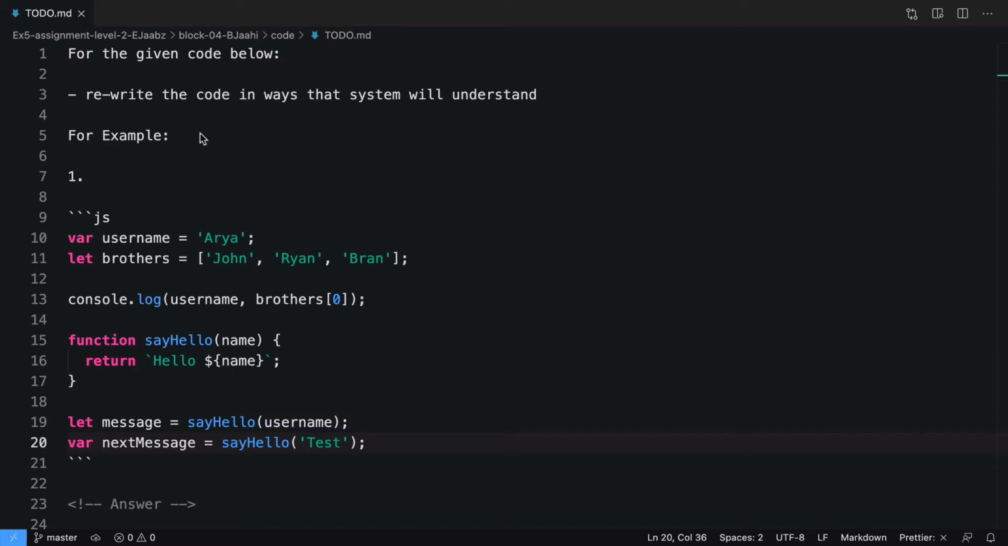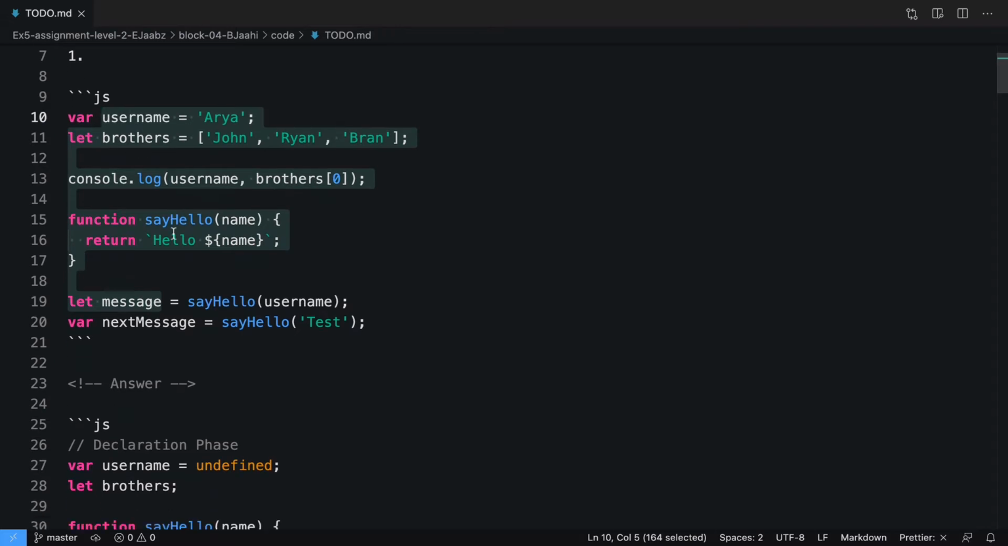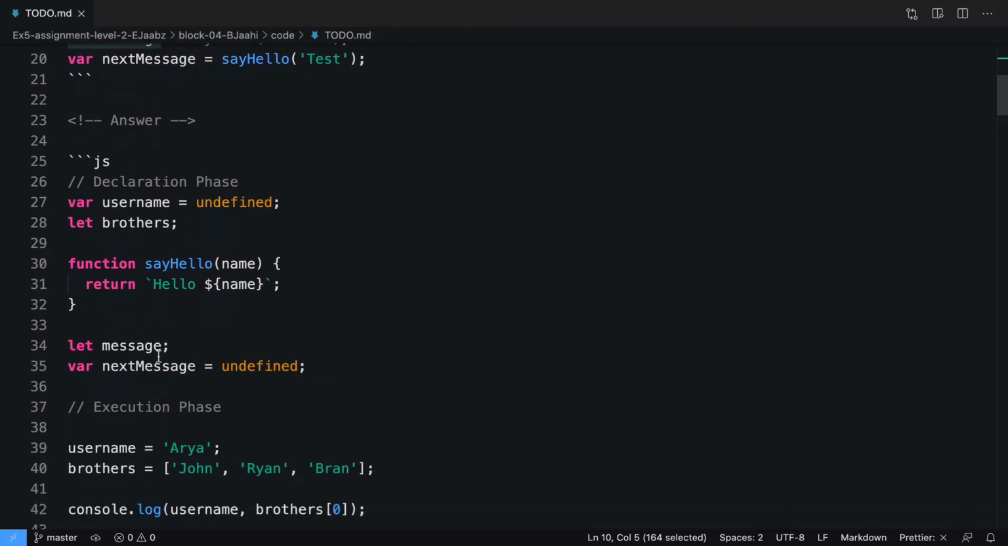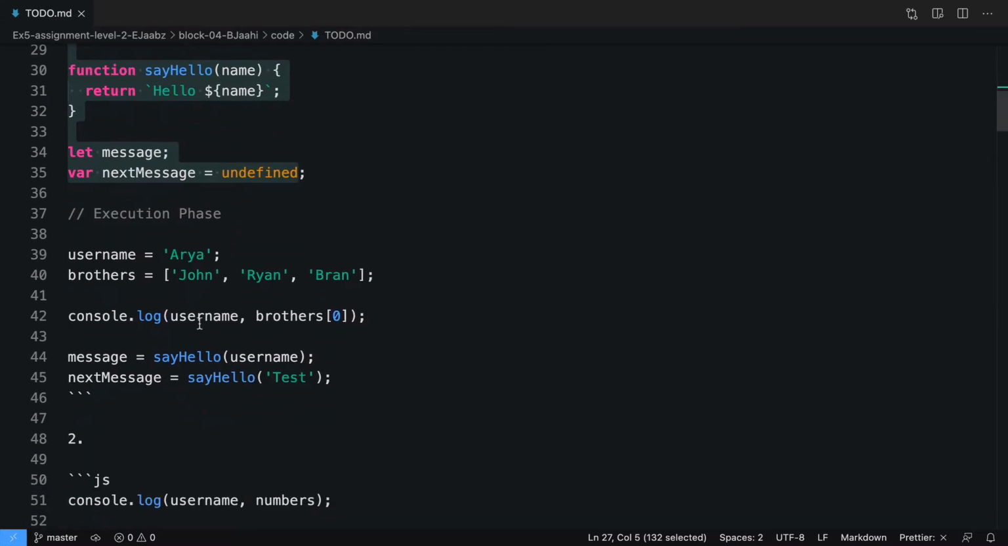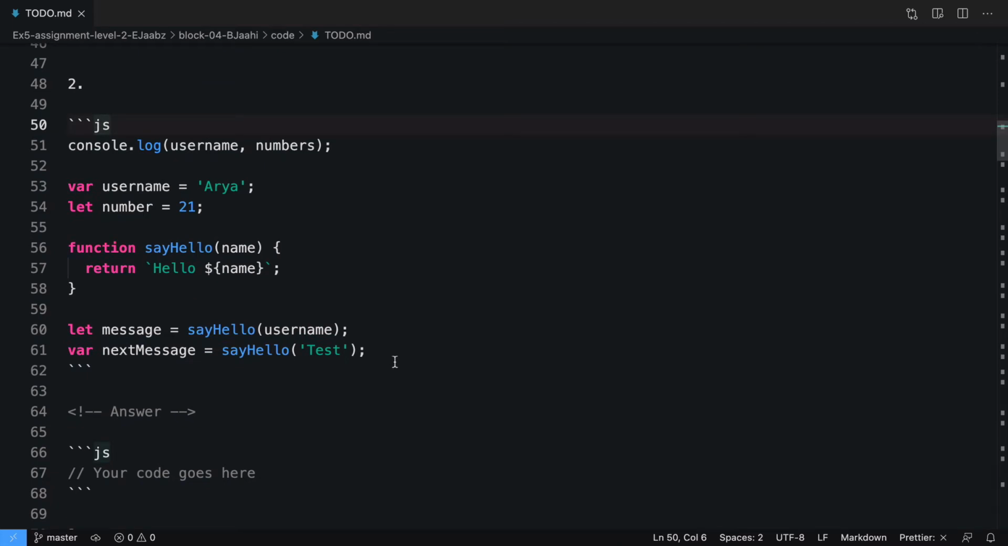In this video, we are going to solve this exercise. Here it says rewrite the code in ways that system will understand it. There is an example. So if your code is like this, system will understand it in this way. This will be your declaration phase and this will be execution phase. So we should be doing the same thing for other code.